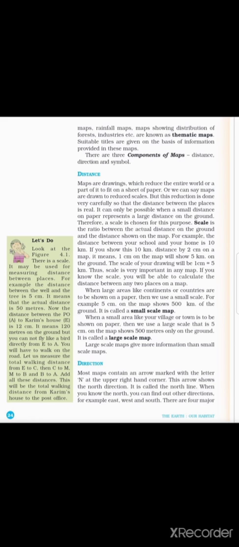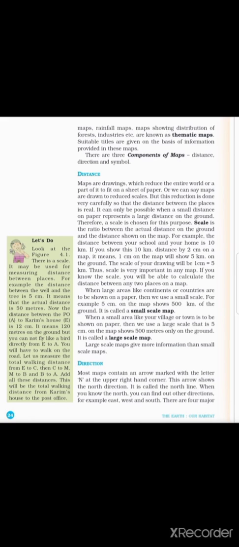That is called a large scale map. That means in a small scale map 5 centimeters equal 500 kilometers. In a large scale map 5 centimeters equal 500 meters only. Large scale maps give more information than small scale maps.